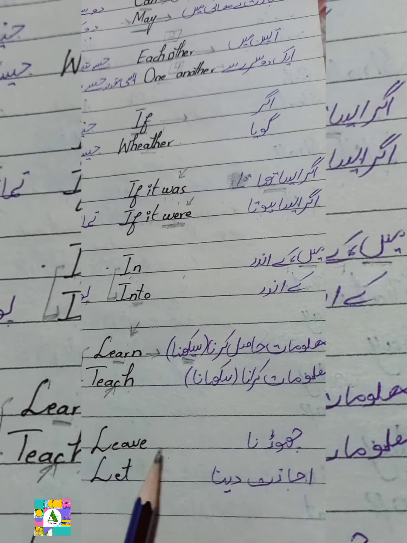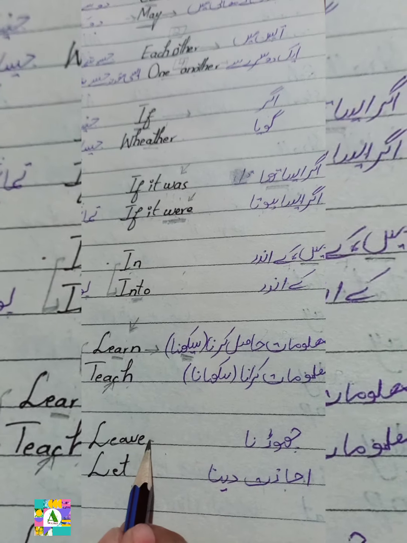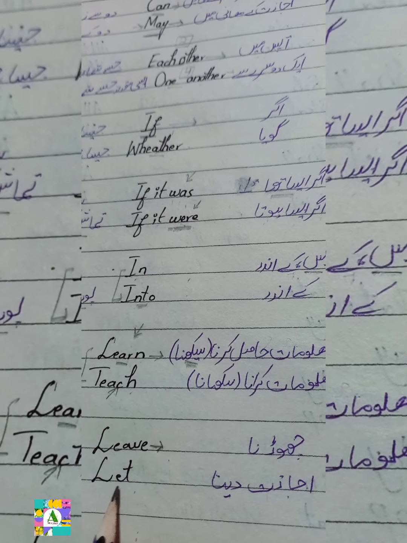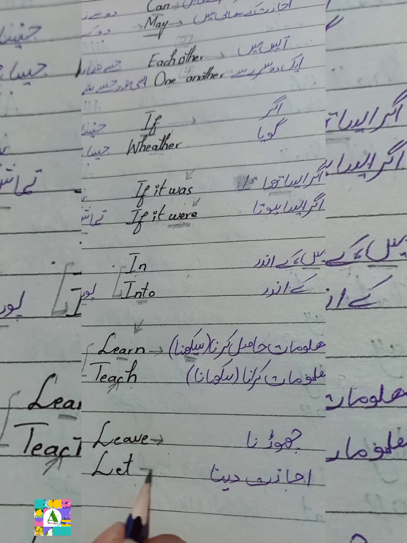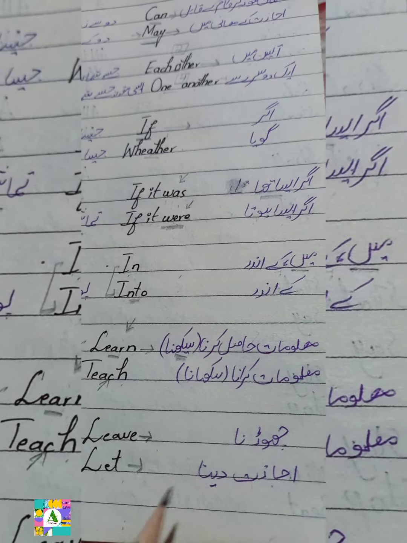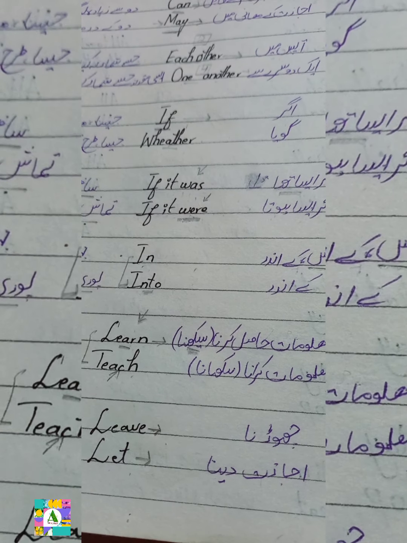Next one is leave and let. Okay, the first one is leave and the meaning is छोड़ना, and the second is let. It is also in the meaning of may, can.